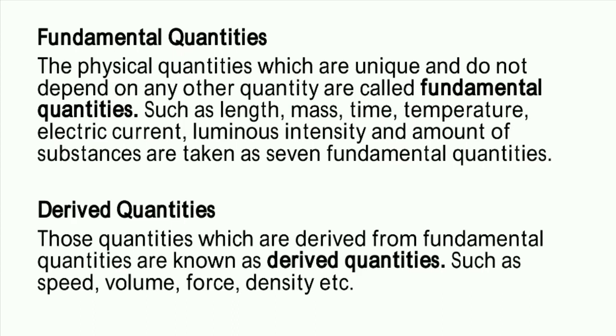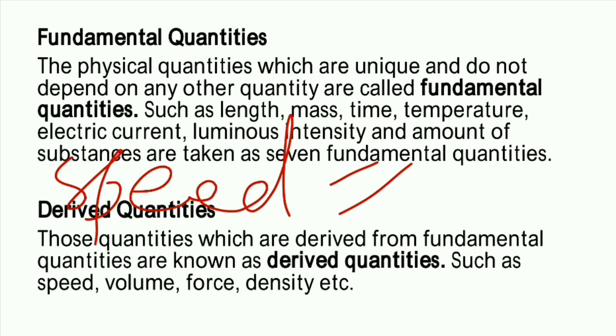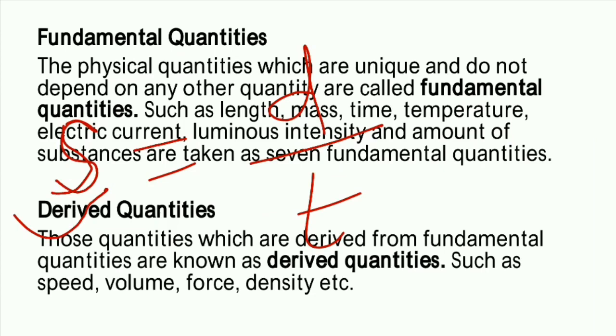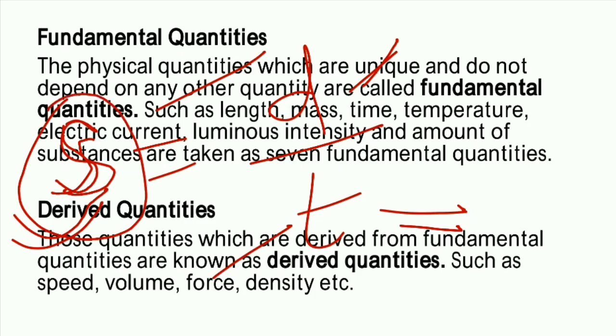How? Suppose we talk about speed. Speed is equal to distance by time. So speed is also a physical quantity because speed can be measured. It depends upon two more quantities, and those are distance and time. So speed depends upon distance and also time. It means this is not a fundamental quantity.